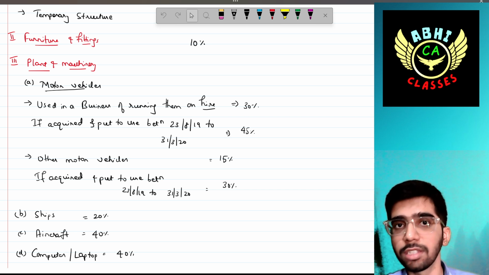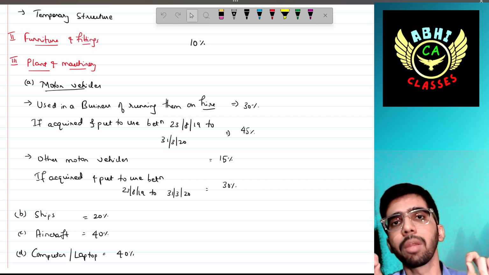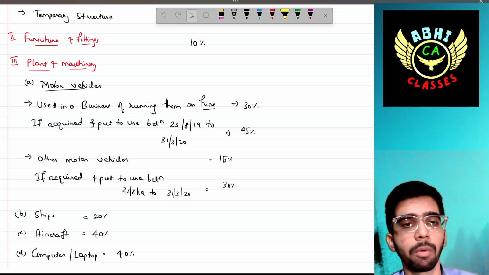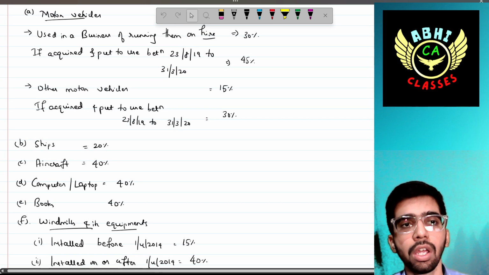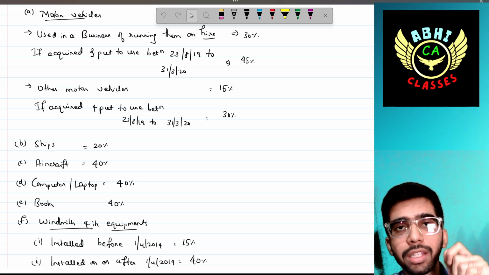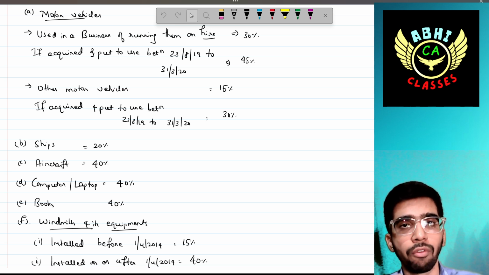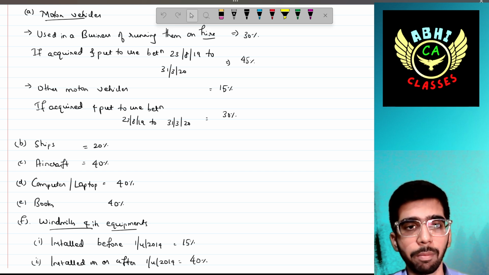Not only during this period, you can claim in a subsequent year also. But what is more important is the subsequent year also. This is very important. Then other motor vehicles, for example, if you are not having any hire business, but that motor vehicle is essential for your business, for commutation purpose, then the depreciation rate will be 15%.